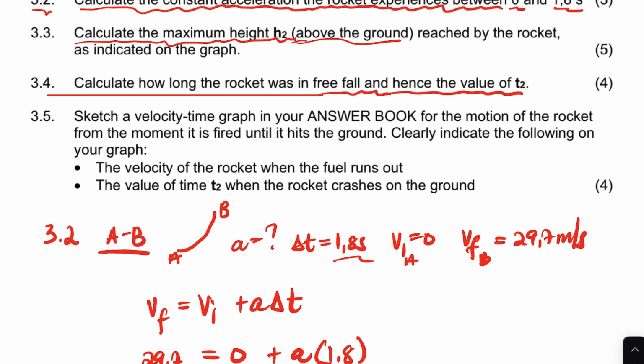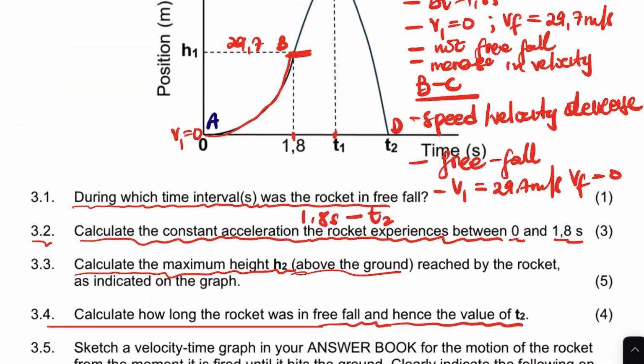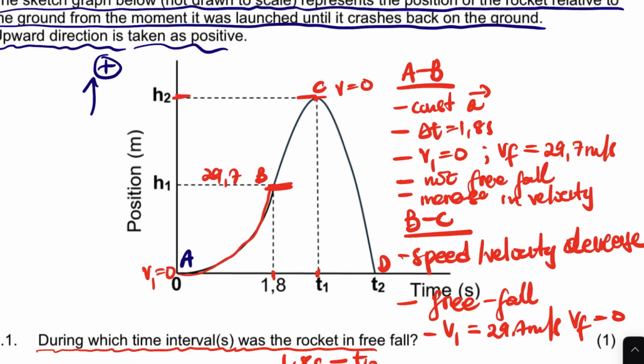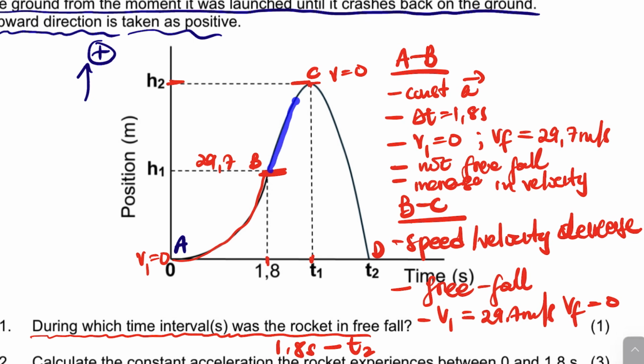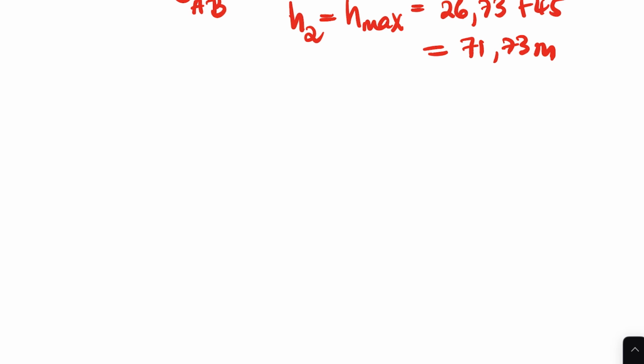So very important there. We have to calculate the times. We're going to calculate the time of B to C, where we have the initial velocity and the final velocity, and that is a free fall. It's 3.4.